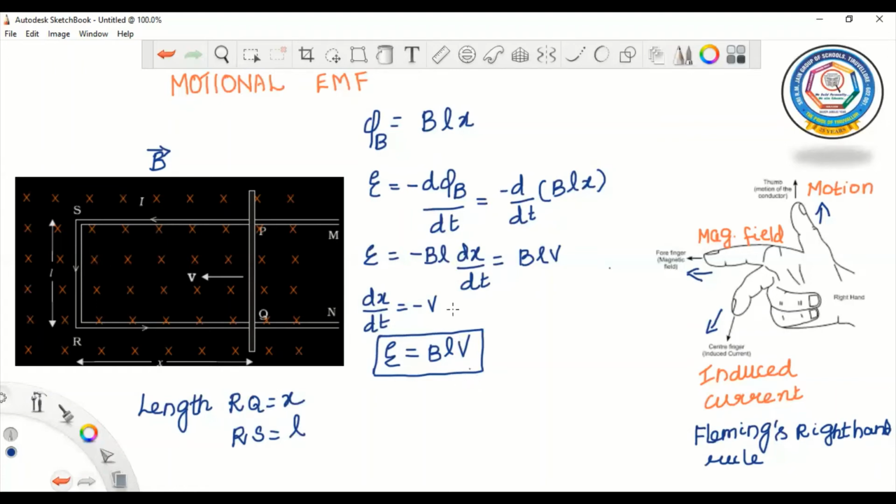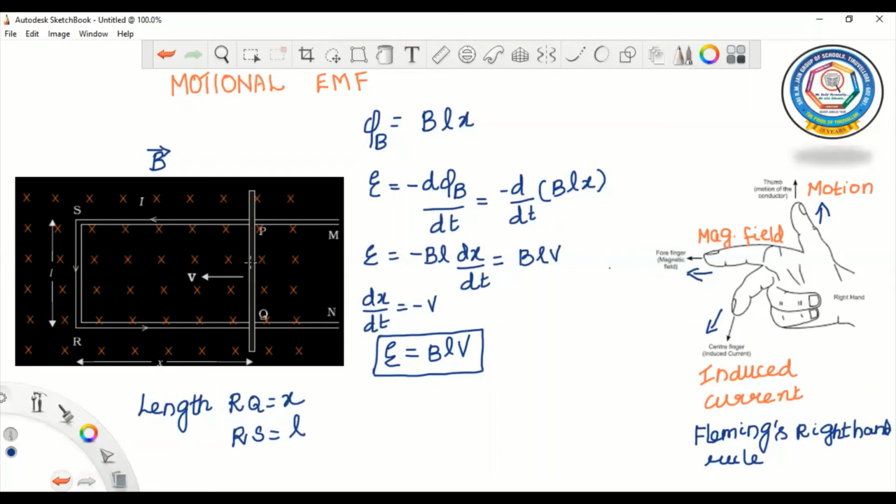So now we discussed motional EMF. Actually, this motional EMF can also be explained in terms of Lorentz force. In order to explain the motional EMF in terms of the Lorentz force acting on the free charge carriers of conductor PQ, we are going to consider any arbitrary charge Q in the conductor.